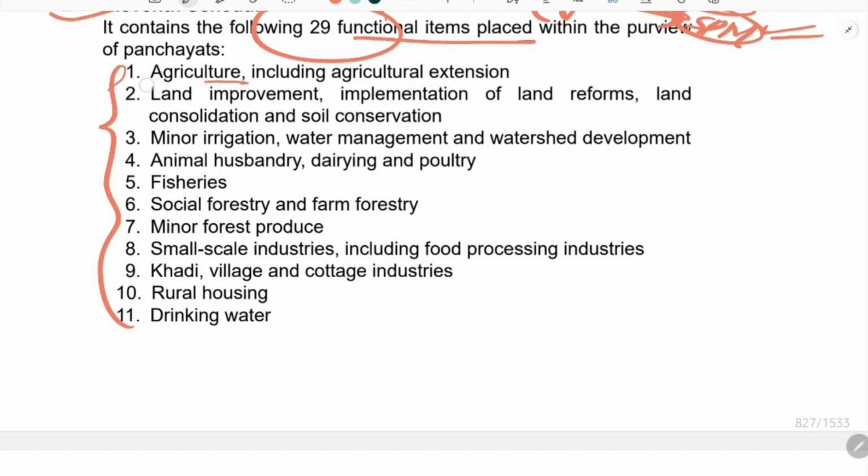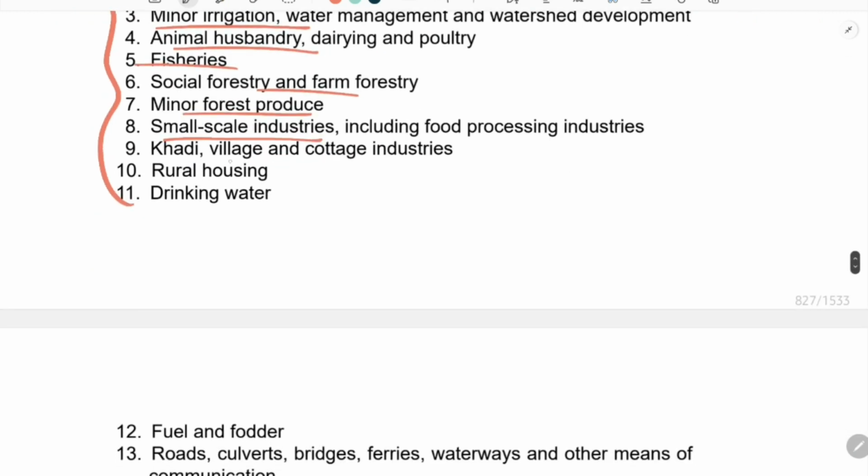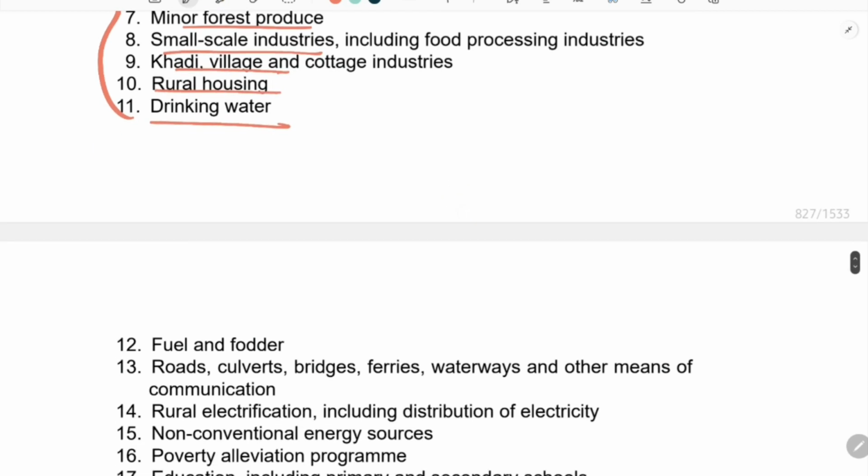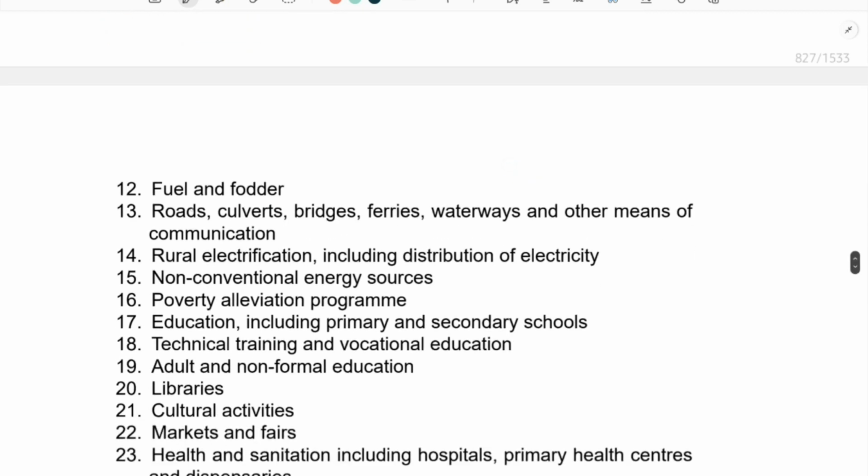Otherwise, agriculture, you can easily guess it may be under the Panchayat. Land improvement, land reform, minor irrigation, animal husbandry, fisheries, forestry, minor forest produce, small scale industries, khadi, village cottage industry, rural housing, drinking water.